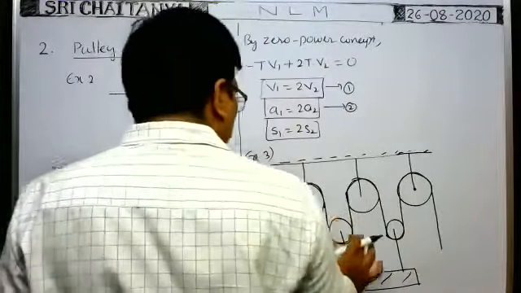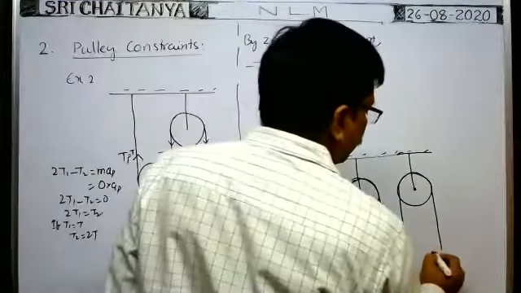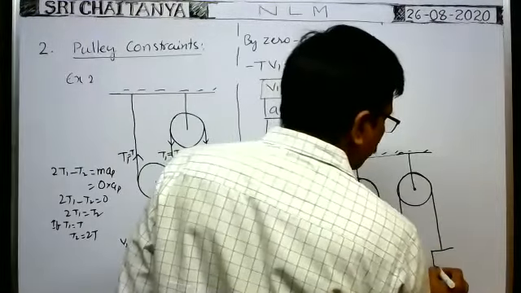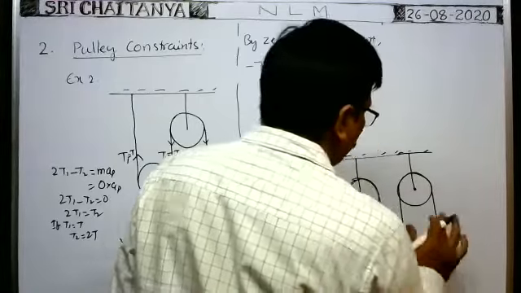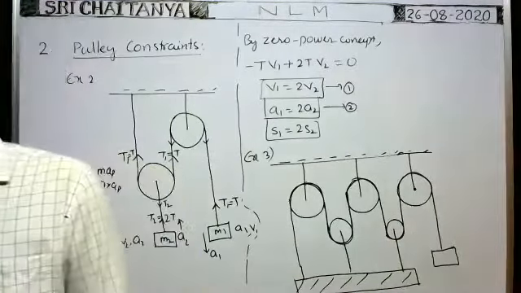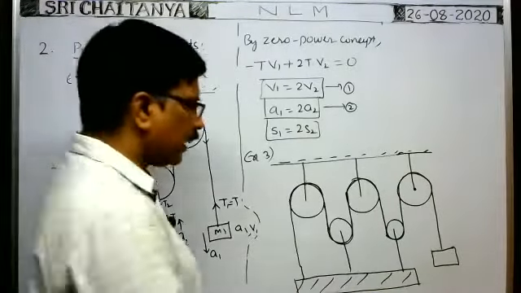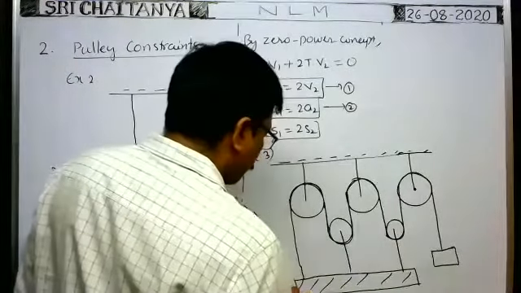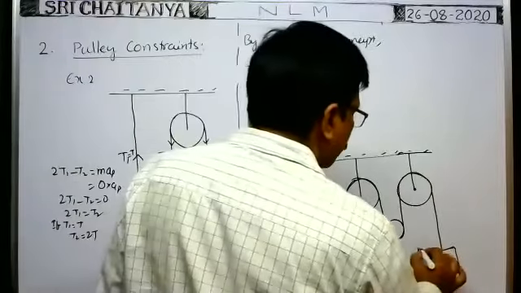Here one block is fixed at this end. This is the block. In this way, a plank and a block both are fixed. Mass of the plank is say M1. Mass of the block is say M2.